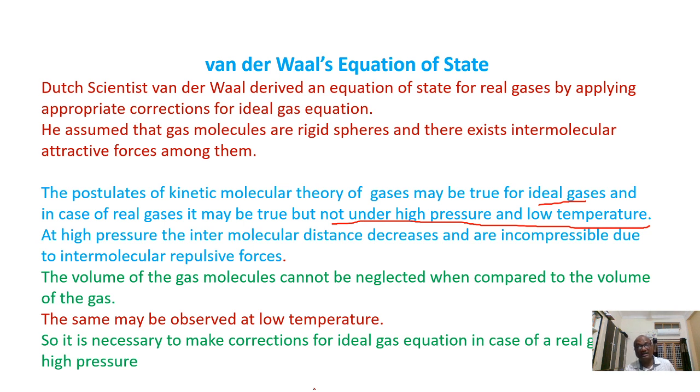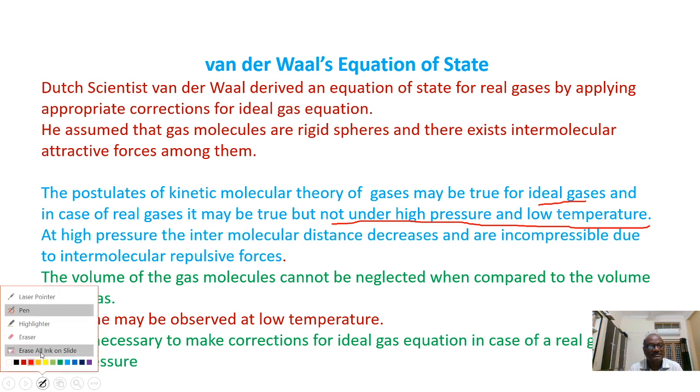Under which condition? Under high pressure. The same will be observed at low temperature, because under high pressure or low temperature, volume will be less. That's why it is necessary to make some corrections to the ideal gas equation in order to apply it to the real gas.